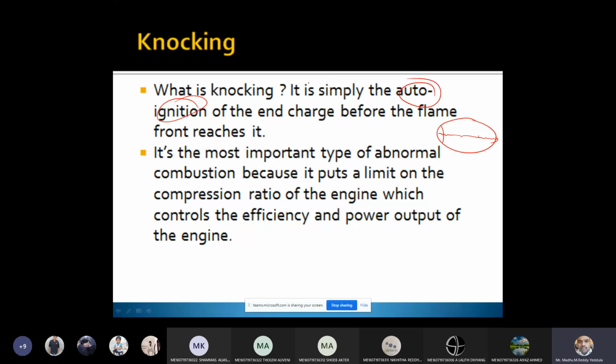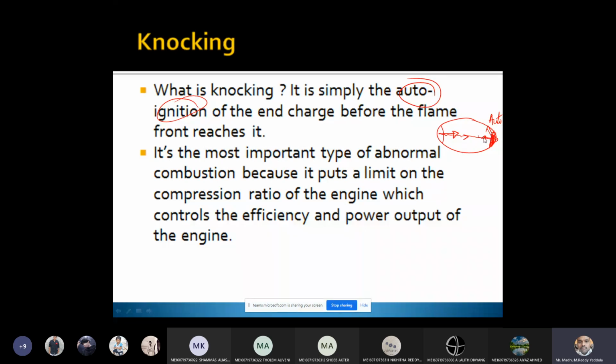So during knocking, what is happening? Before the flame front reaches the other end, the end mixture, let us say here, whatever charge is present, starts burning itself, auto ignites itself. So due to that, what will happen? Already one flame front is traveling from the spark plug end to the other end, and listen carefully, due to the auto ignition of the end mixture, one more flame front starts traveling in the opposite direction.